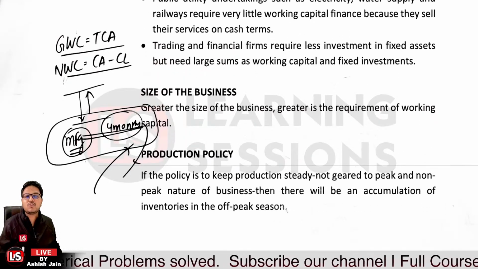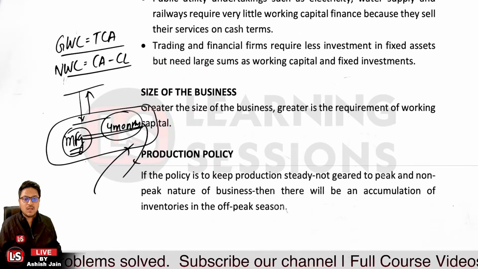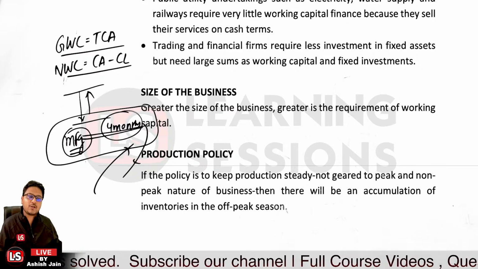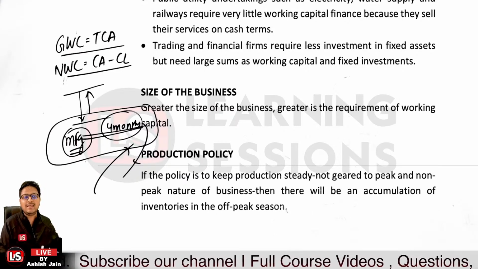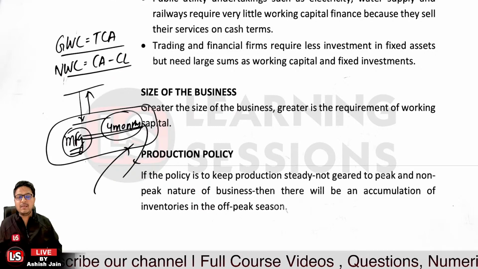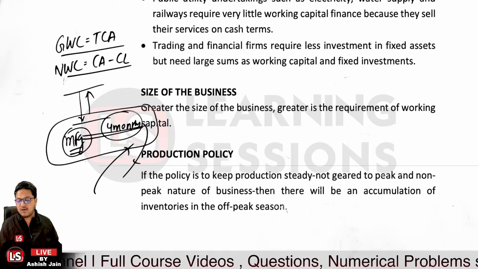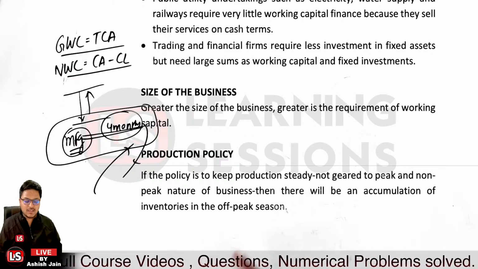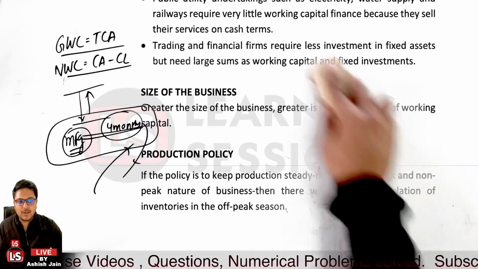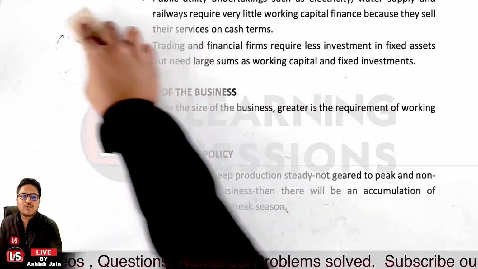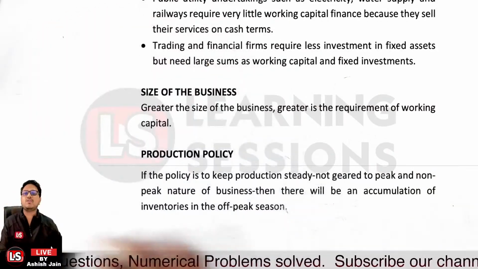And for the production policy. Now, if the production policy is to keep production steady, not geared to peak and non-peak nature of the business line, then the accumulation of the inventories will be there in the off season, and further you'll be requiring much larger working capital. Like if we are having the production policy that we want to have a stock of the finished goods.